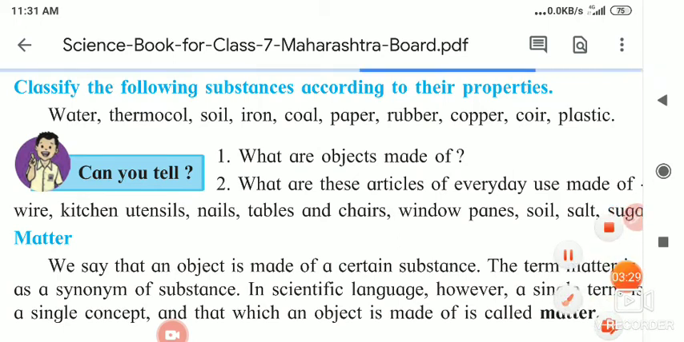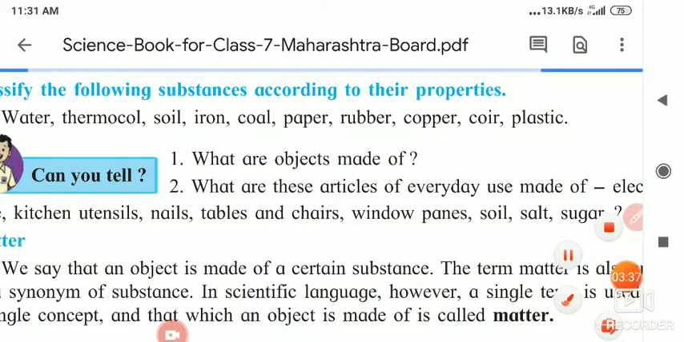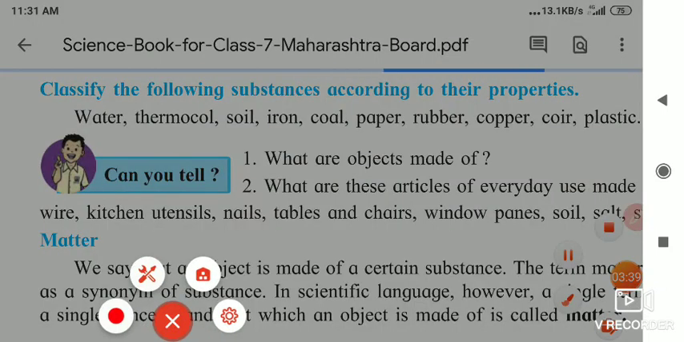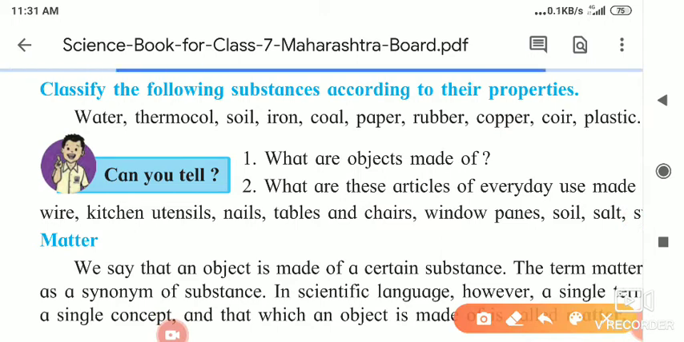If we discuss the state of matter, then water is in liquid form. It is made up of H2O molecules, and it is a compound. Thermocol is a solid. Soil is a mixture: it has humus, animal waste, dead animal bodies and plant products mixed into it, and it is a solid.